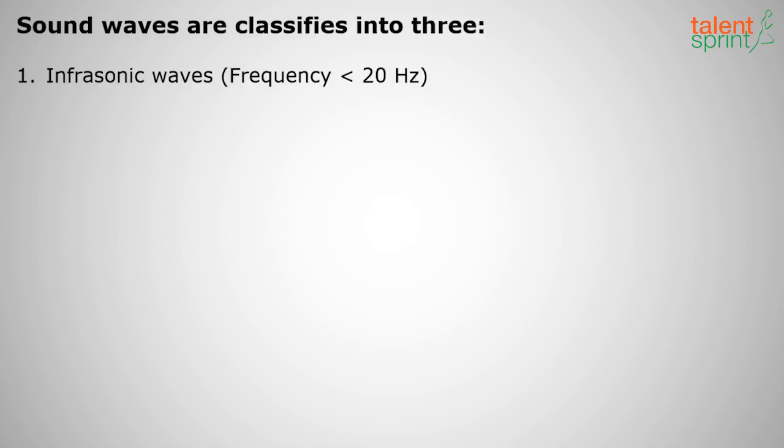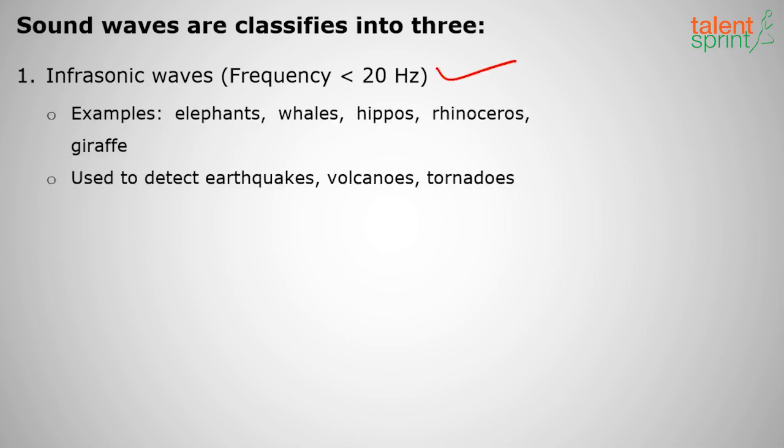What are infrasonic waves? Their frequency is less than 20 hertz, right? So examples: elephants, whales, hippos, rhinoceros, giraffes, they produce this infrasonic, and they can also hear this infrasonic. And these infrasonic waves are used to detect earthquakes, volcanoes, tornadoes, etc.